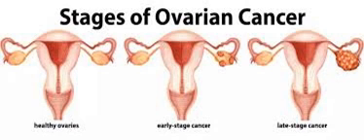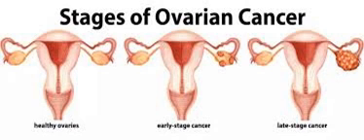Staging. Ovarian cancer is staged using the FIGO system, which categorizes the cancer based on its extent. Stage I. Cancer is confined to one or both ovaries. Stage II. Cancer has spread to the pelvic region but not beyond. Stage III. Cancer has spread to the abdomen or nearby lymph nodes. Stage IV. Cancer has metastasized to distant organs, such as the liver or lungs.